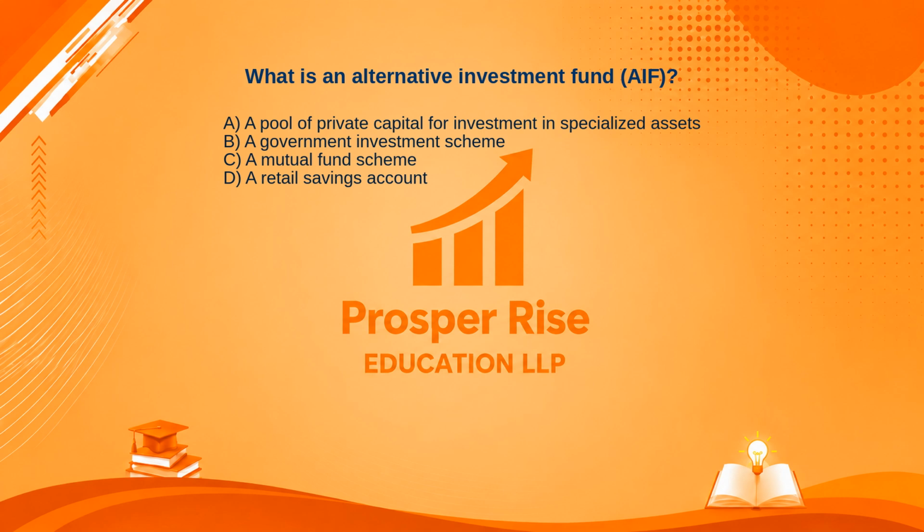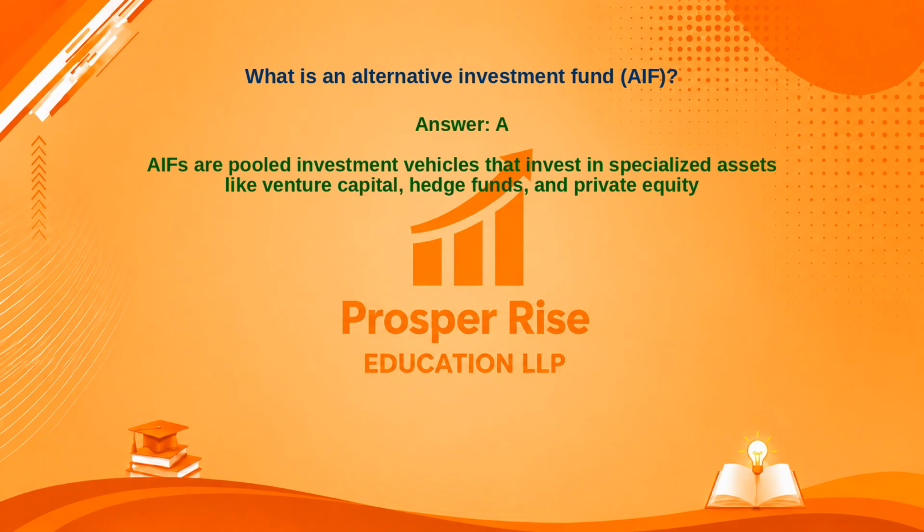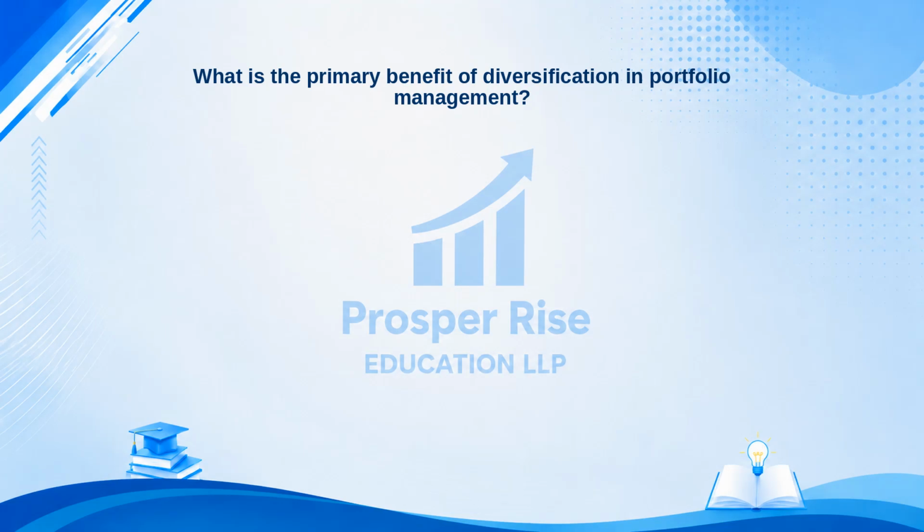Take a moment to pause the video and decide. The correct answer is option A. Let's see why. AIFs are pooled investment vehicles that invest in specialized assets like venture capital, hedge funds, and private equity. What is the primary benefit of diversification in portfolio management?